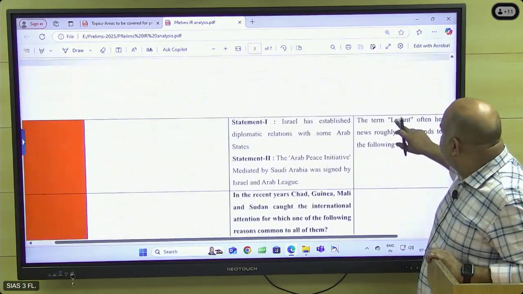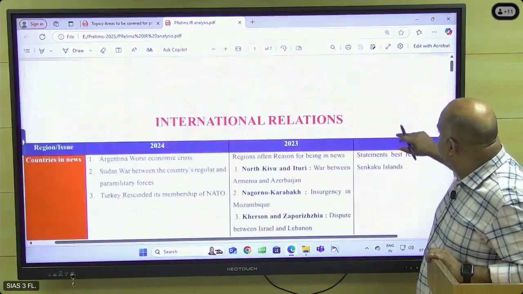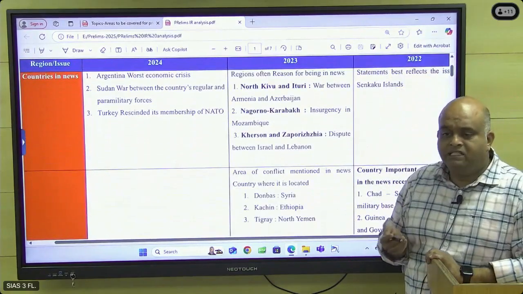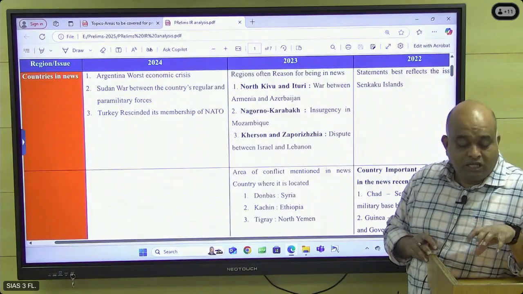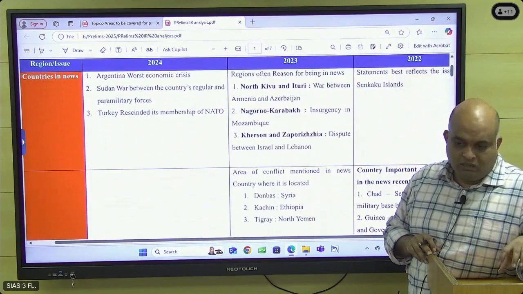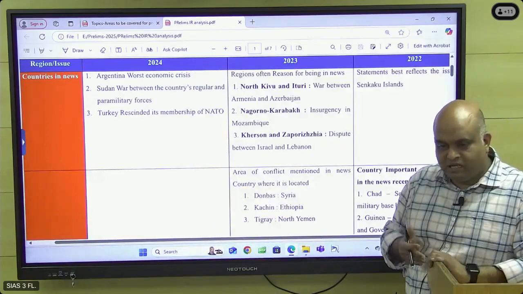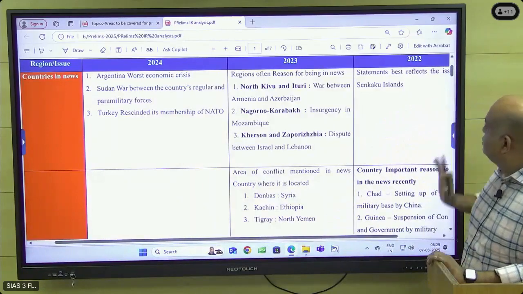Like that, check the 2022 news, the Senkaku Islands. During that time Japan and China were fighting with each other. The Taiwan issue was going on. The South China Sea issue was hot. And the Senkaku Islands is a dispute between Japan and China. So regarding that, questions were there.